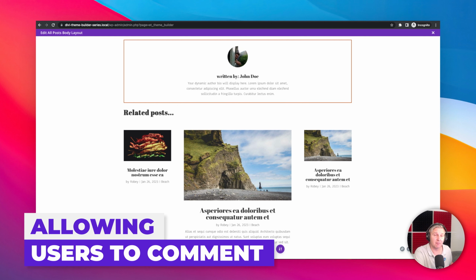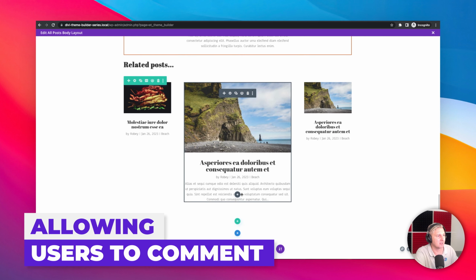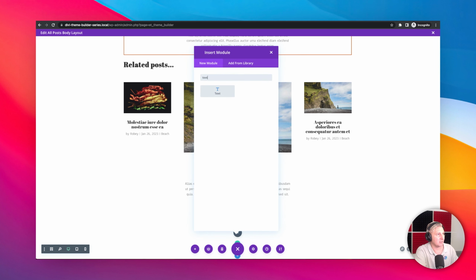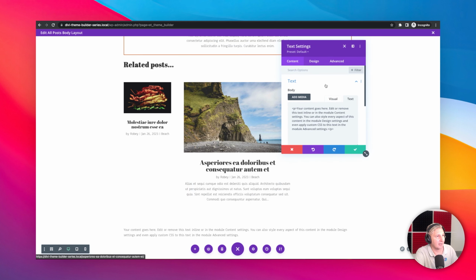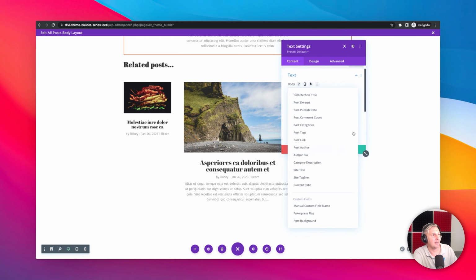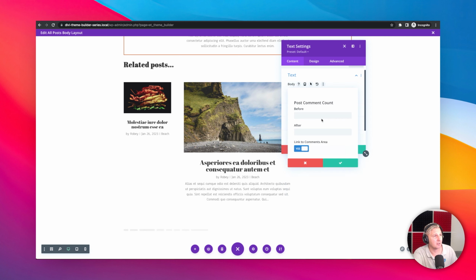One other thing that we definitely want to do is give the ability to add comments to the site. So let's go ahead and do that by creating another row. And then firstly, we're going to say text, and then we will go ahead and delete this out. And what we wanted to do now is to go ahead and use that dynamic data again, and we can actually go ahead and pull in the amount of comments. So I'm going to go ahead and select the comments, and then you can go and say this site has,